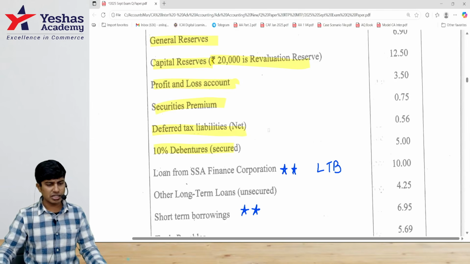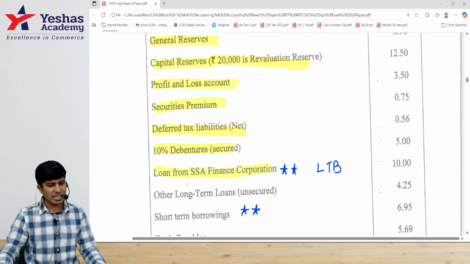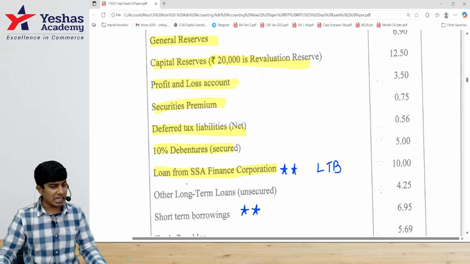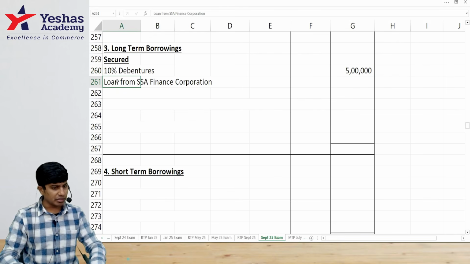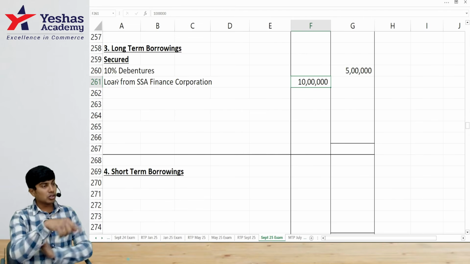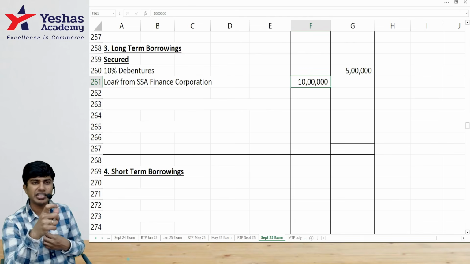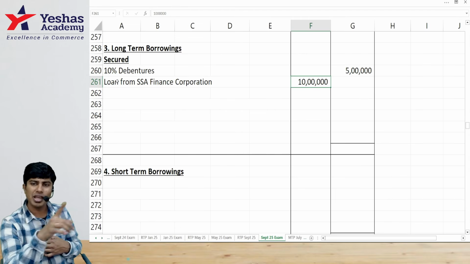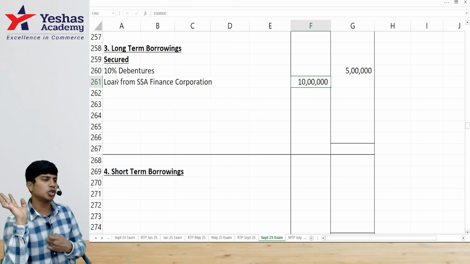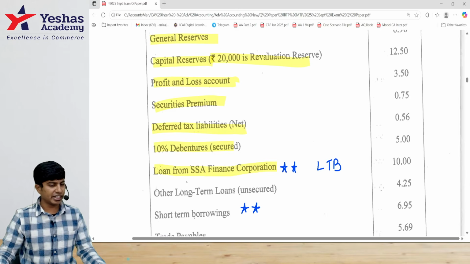What do we have after this? Loan from SSA Finance Corporation. Long-term borrowing. How much? 10 lakh. I would write it here, but in the inner column. Why? 10 lakh is not the loan. Including interest, it is 10 lakh. Long-term borrowing should not be 10 lakh. Interest is a liability, but interest and loan are not the same. Interest should be other current liability. Loan should be long-term borrowing. Understood? We'll adjust it when we read the adjustment.